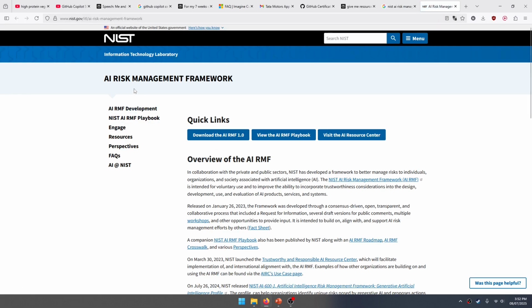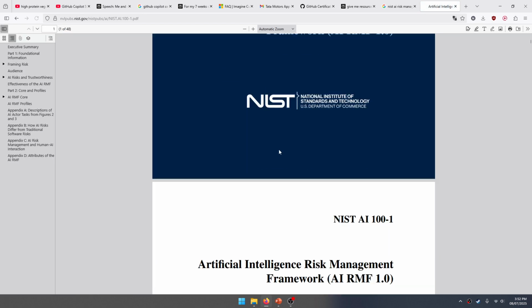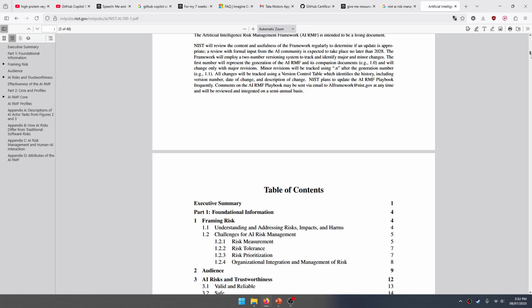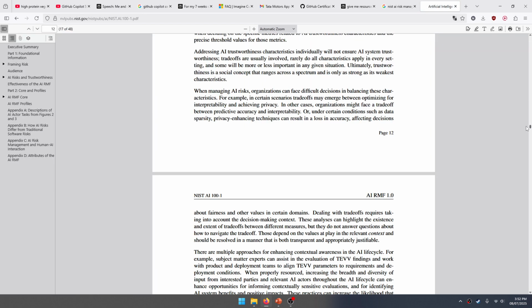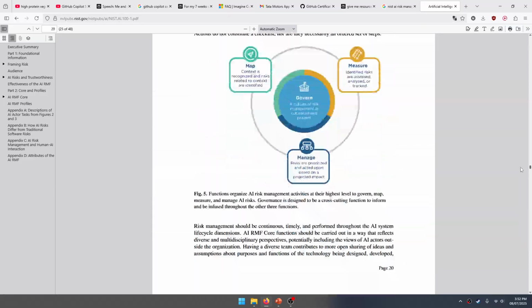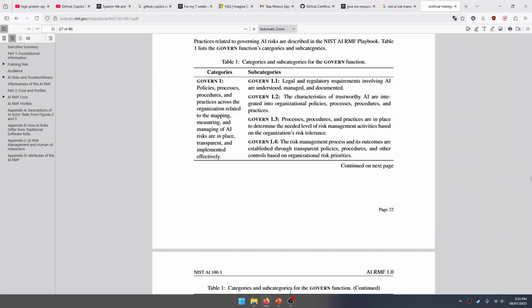NIST is an organization which also has many information security standards. Since AI is now widespread, NIST has also provided a framework for AI risk management. Let's quickly take a look at what is being prescribed by this framework. As you can see, it is pretty comprehensive here. It's 50 pages long. And let us look at the other methods that are being used to manage risk posed by AI.